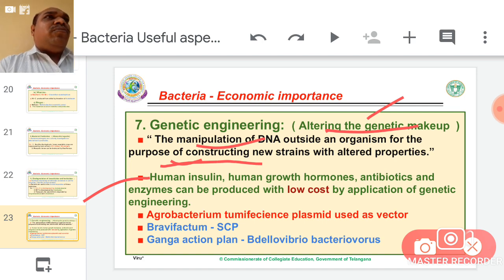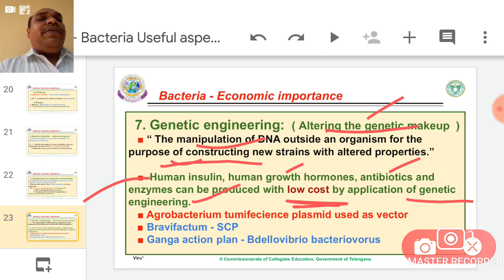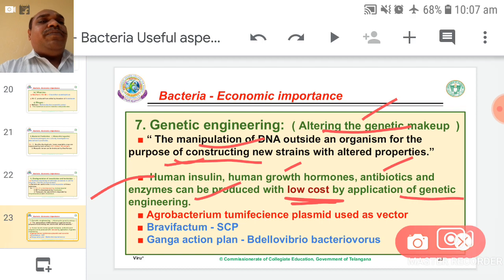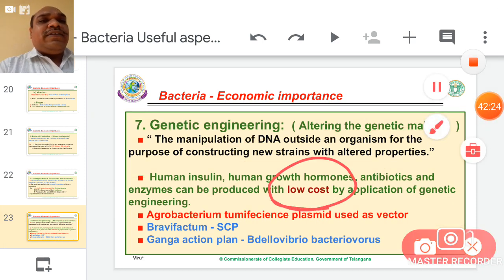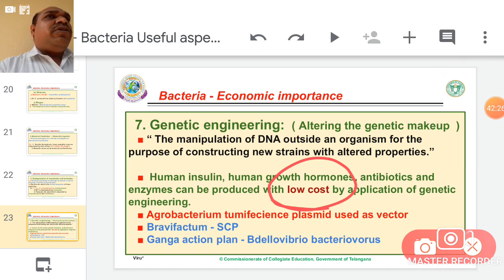Human growth hormones. Antibiotics and enzymes can be produced at low cost by genetic engineering from bacteria and microorganisms. So genetic engineering helps us at low cost. A huge amount of antibiotics and hormones can be produced with the help of genetic engineering technology.